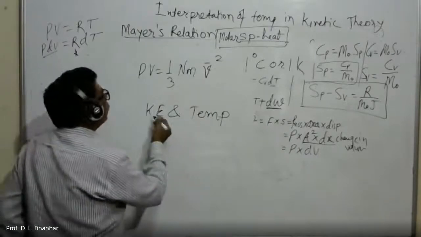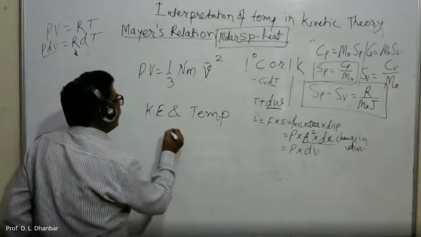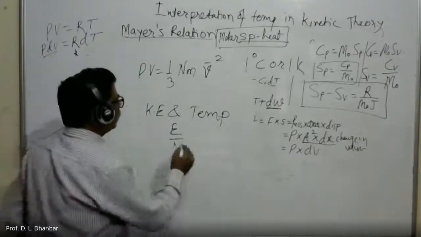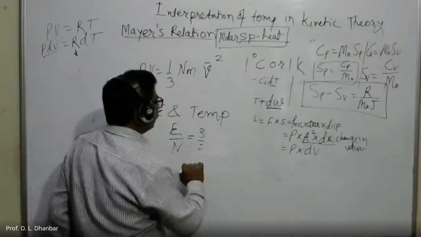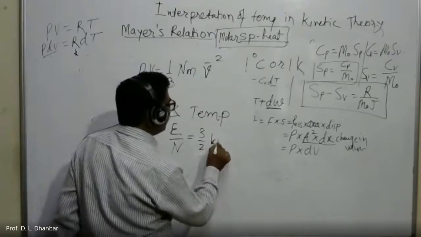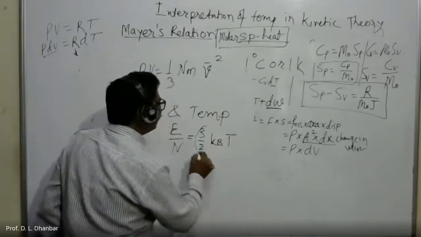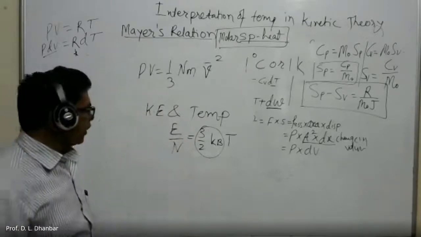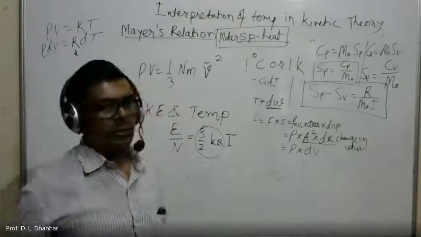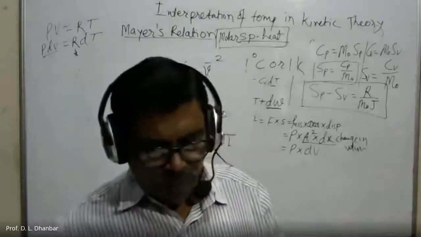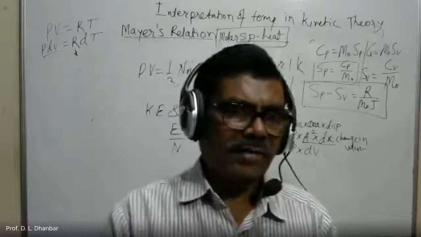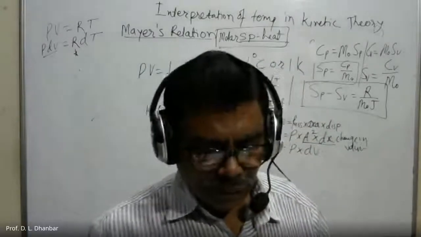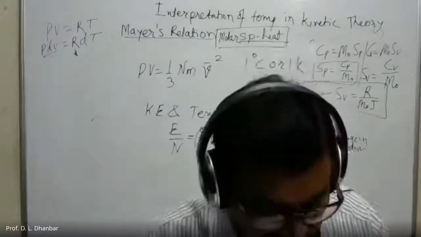So the kinetic energy per molecule is equal to 3 by 2 into kB into T. As this is a constant, kinetic energy per molecule is directly proportional to the absolute temperature of the gas. Sometimes you may be asked this question for 2 marks or 1 mark. It is the supplementary question. So here I have finished Mayer's relation.